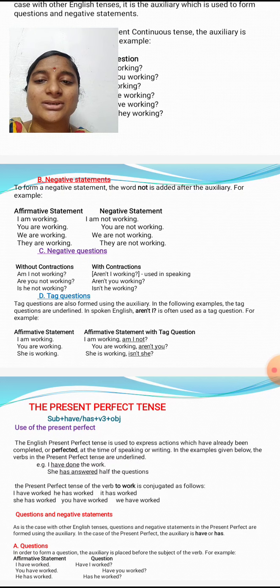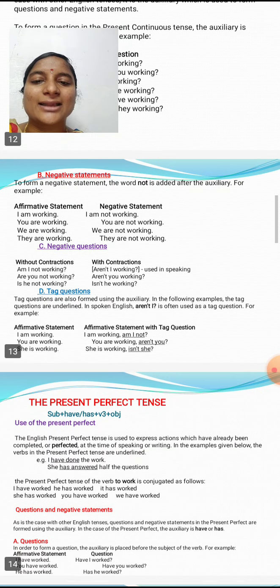And negative questions, with contractions and without contractions. Am I not working? Used in speaking, aren't I working. Are you not working? Aren't you working? Those are the same. Is he not working? Isn't he working? So next, tag questions.